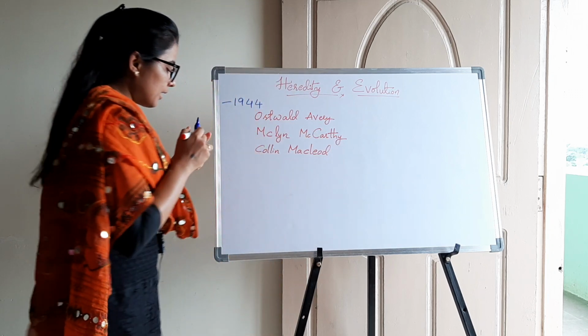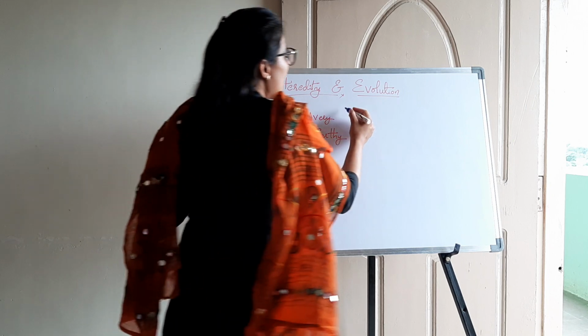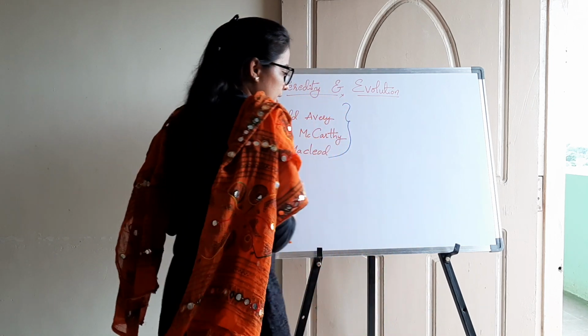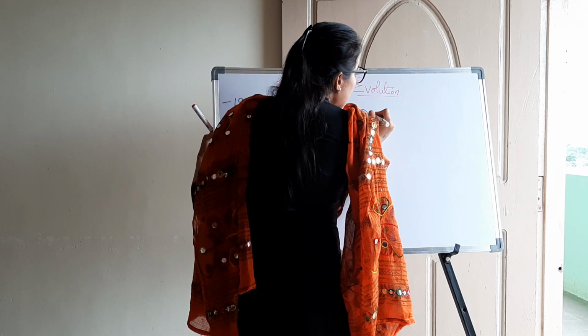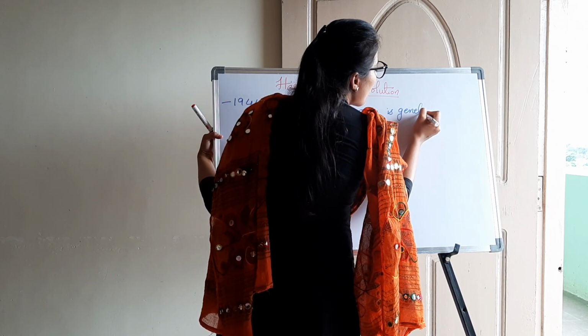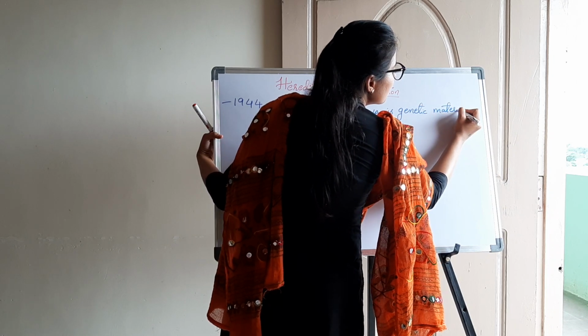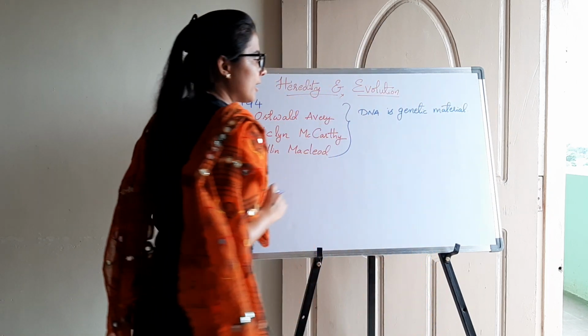These three scientists discovered that in all the living organisms, DNA is the genetic material. That means DNA is responsible for carrying the information from one generation to another generation.